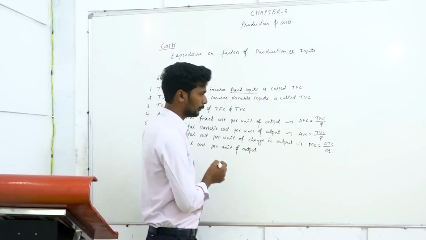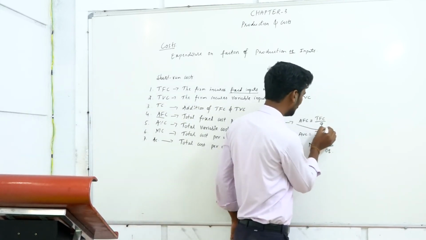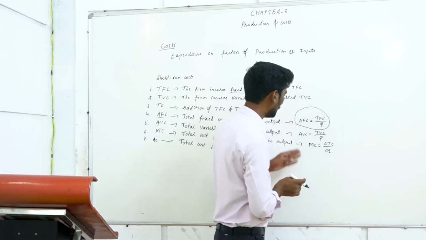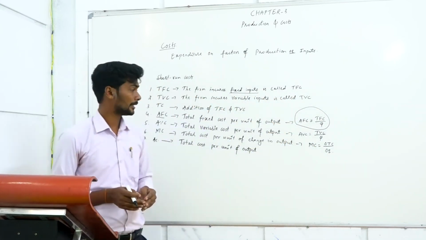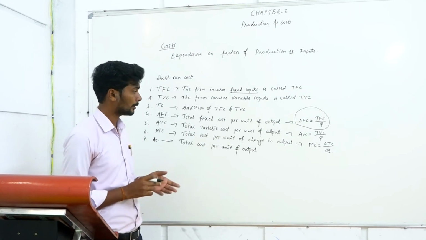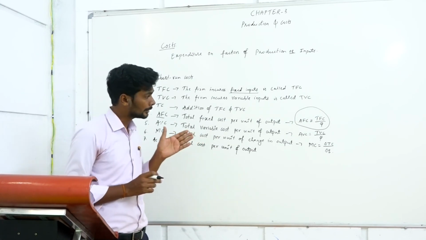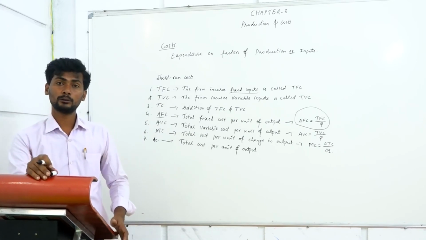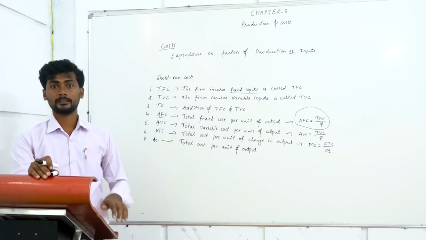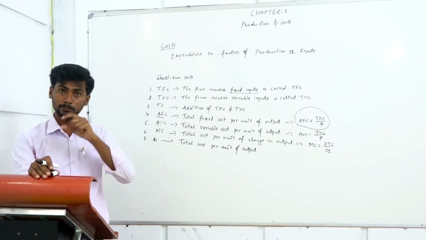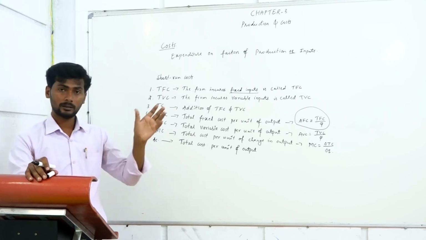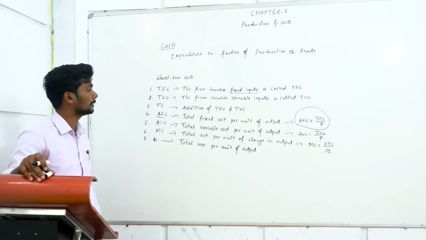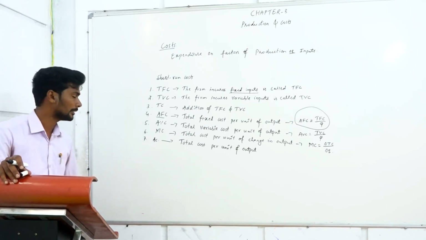In order to find out AFC, this is the formula: AFC is equal to TFC divided by Q. Q means units of output. By solving problems on cost, you will understand very easily.